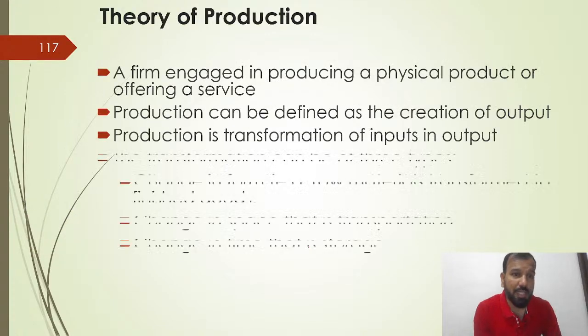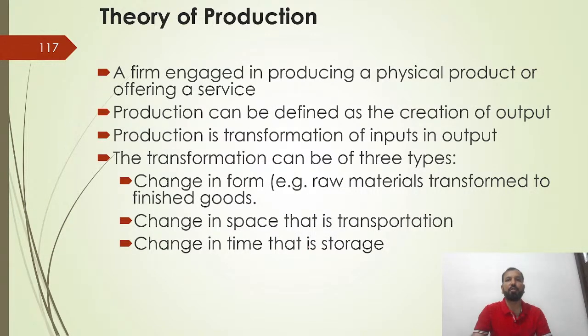Then the theory of production. The theory of production is about the firm engaged in producing physical products or offering a service. Production can be defined as the creation of output. Production is the transformation of input into output. Transformation can be of three types: change in form, change in space, which is transportation, and change in time, which is storage. So production is not only about manufacturing; it can be in service industries also.